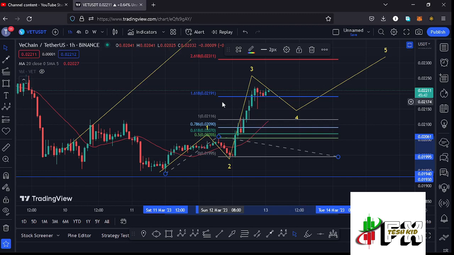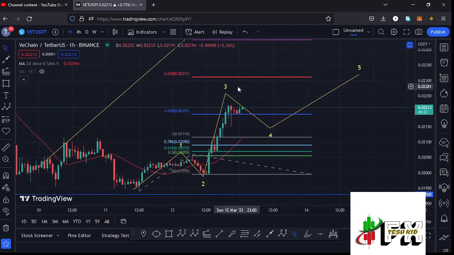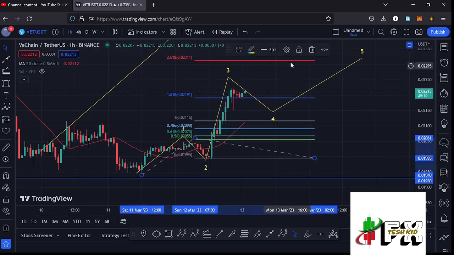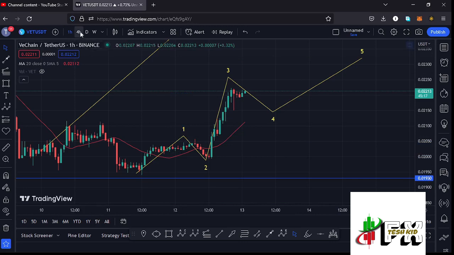And you can see that at the time of this recording, we are not cooling off any soon, and there are chances that in the formation of this wave 3, we are going to continue gearing up and maybe get to the next key area on the Fibonacci, which is the fib level 2.618, and that is at around the $0.02311 mark. So there are chances of getting that high in the formation of that wave 3 before we can expect a bit of a pullback in the formation of that wave 4, then continue gearing up in the formation of that wave 5 to the upper side. So that is what I'm expecting here on the short-term scenarios.